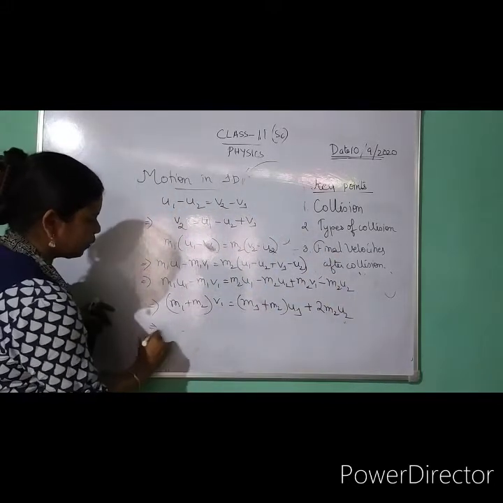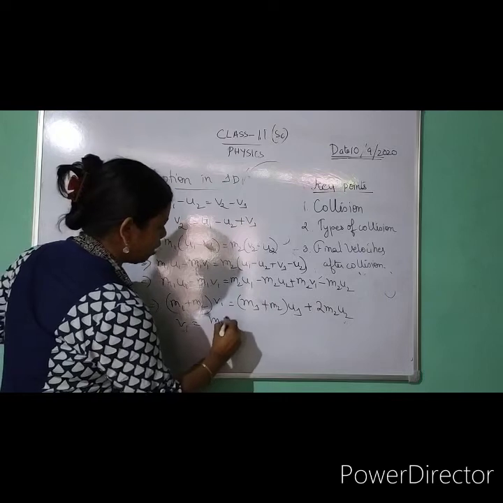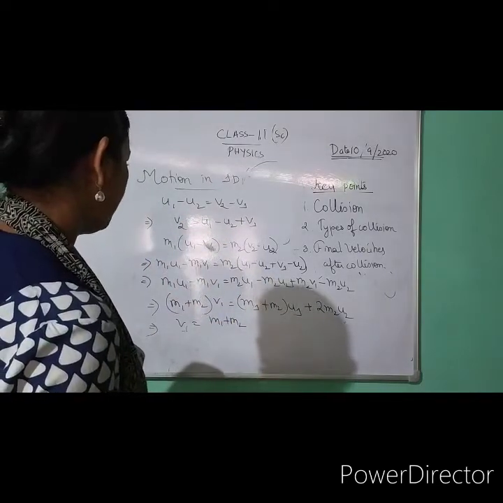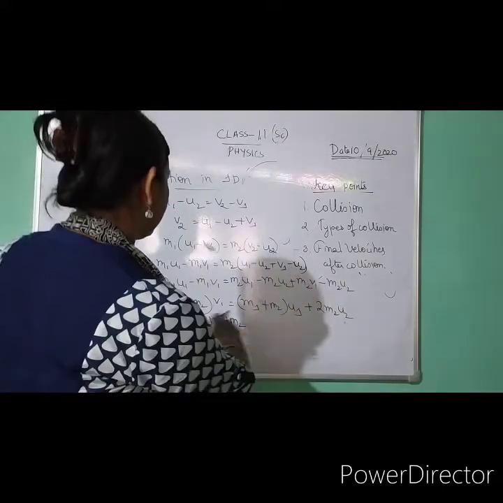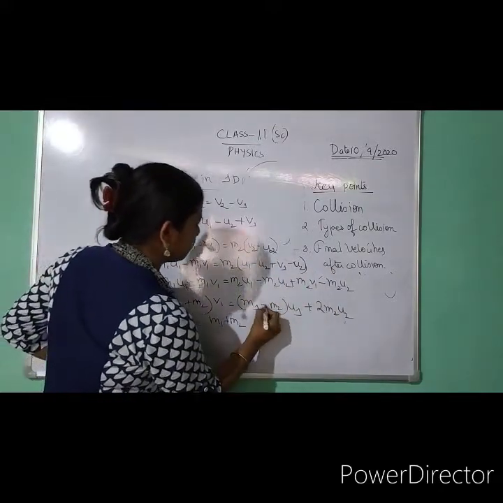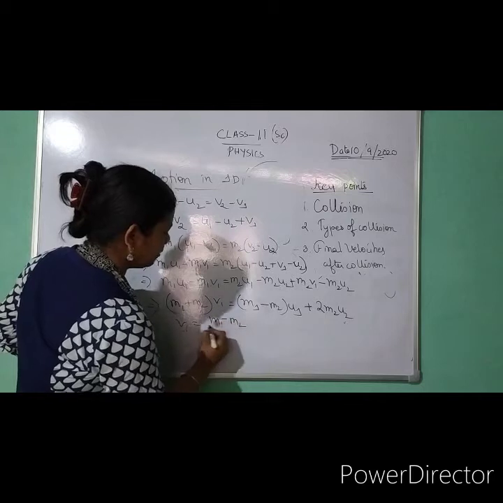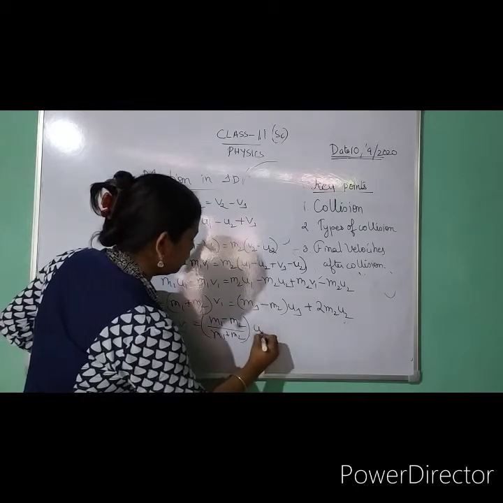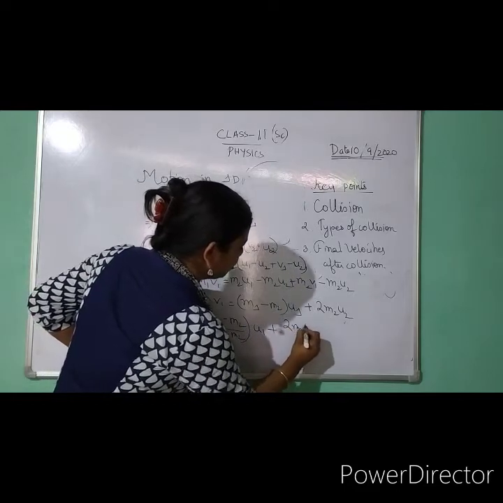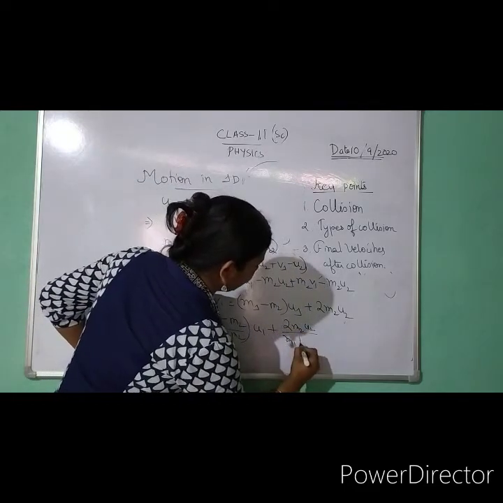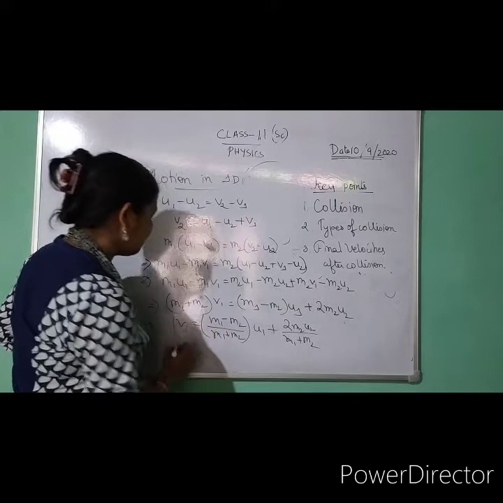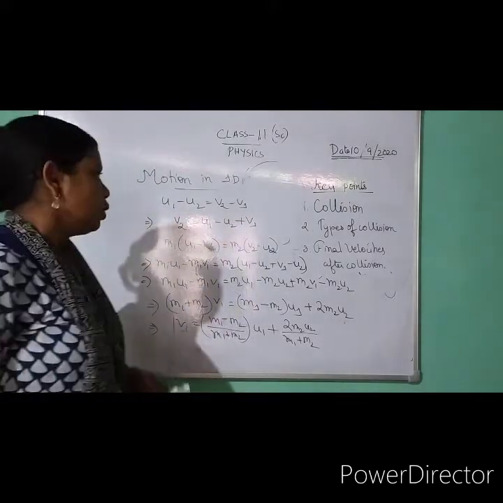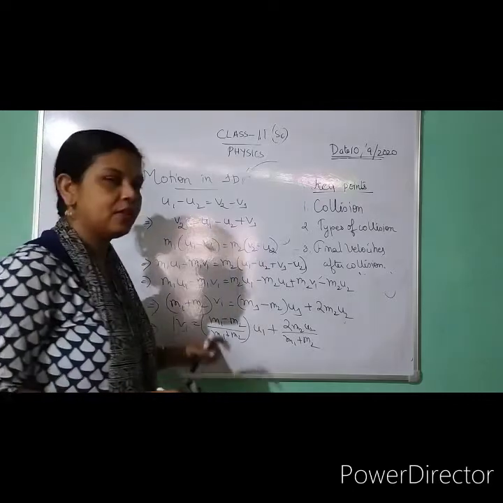So if I solve this from here, I will get v1 equal to, let me check, (m1 minus m2) divided by (m1 plus m2) into u1, plus twice m2 u2 divided by (m1 plus m2). So this is my expression for v1, the velocity. So we have derived the relation for velocity.